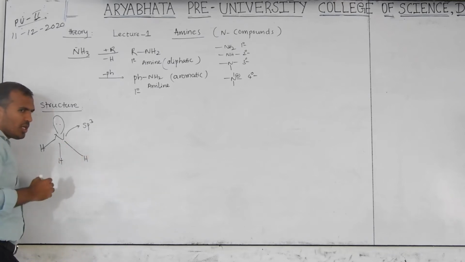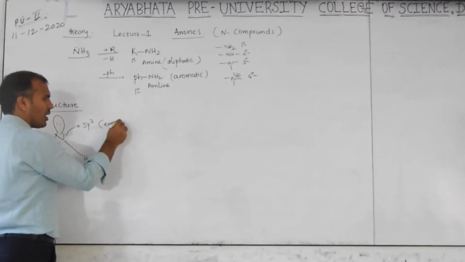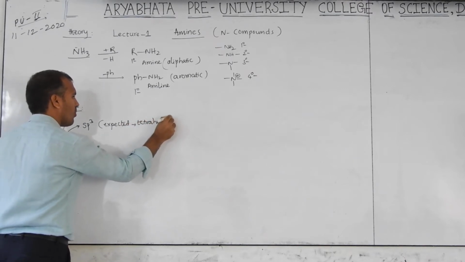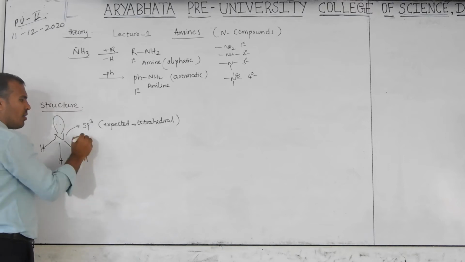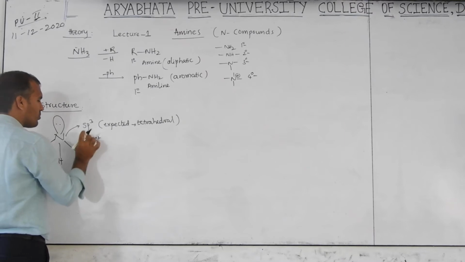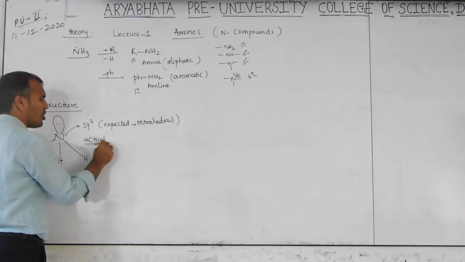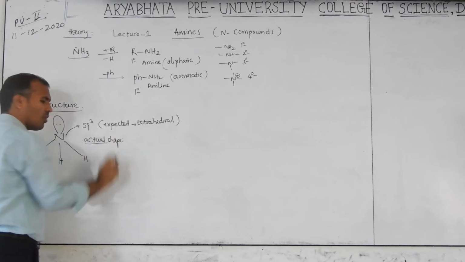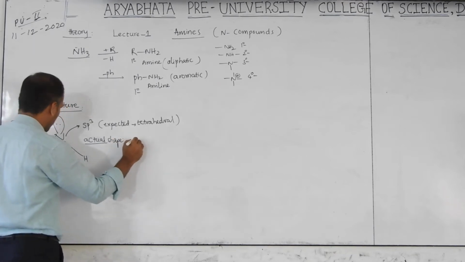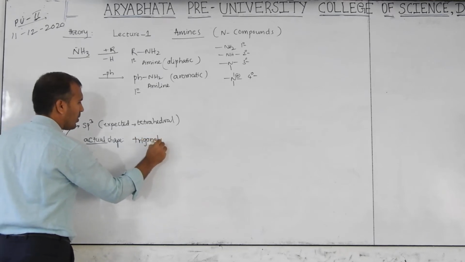When sp3 hybridization, what is the shape of the molecule? Expected is tetrahedral. Expected, but not tetrahedral. Which is the correct one? Expected, but what is the actual shape of the molecule? Pyramidal, or trigonal pyramidal also given. Trigonal pyramidal.